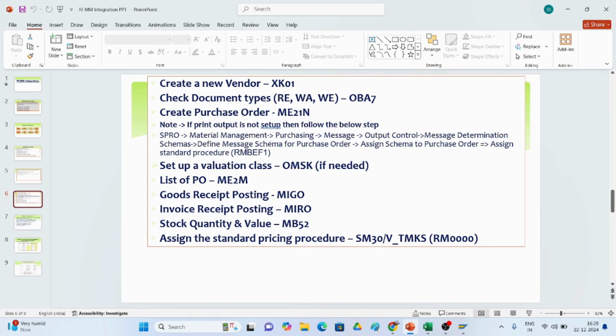After that, we set up the valuation class. These are all done by the people. For the list of POs, if you want to see, ME2M. Goods receipt posting with the MIGO transaction, invoice receipt posting with the MIRO transaction, stock quantity and value in MB52, and assigning the standard pricing procedure. These are all things the people will look after. From here we have to do our accounting side.